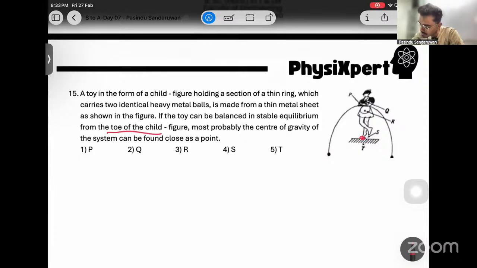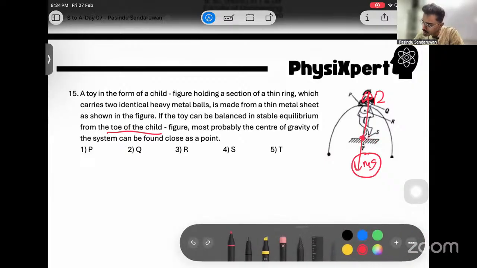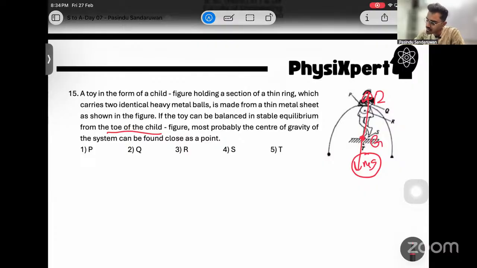So from the toe, most probably the center of gravity of the system can be found at a close point. If it is balanced by the toe, the center of gravity should be at the toe because the reaction acts from the toe. Then we counterbalance the reaction with mg. To counterbalance the reaction with mg, the center of gravity should be at the toe. Toe means T. For 15, it's 5.